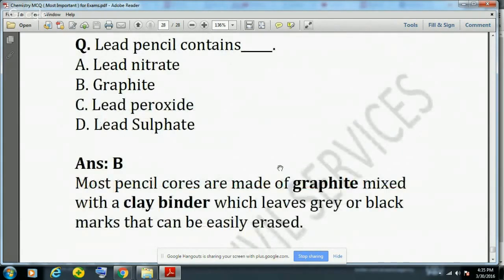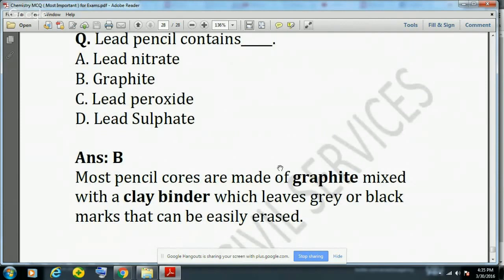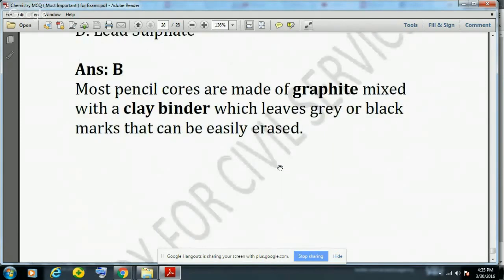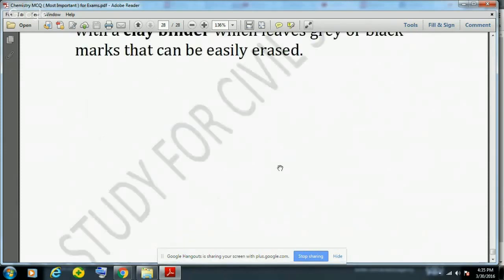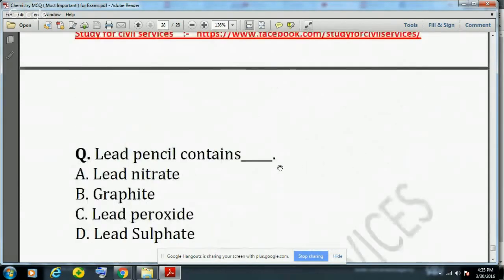Then, lead pencil contains graphite. Most pencil cores are made of graphite mixed with a clay binder, which leaves gray or black marks that can be easily erased. So this is part 4 of the most important and must know chemistry MCQs.